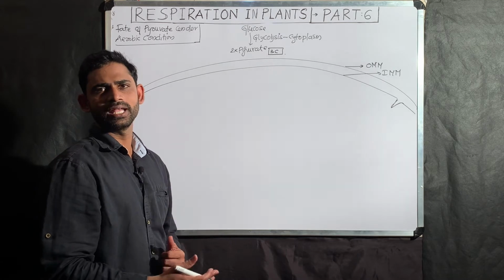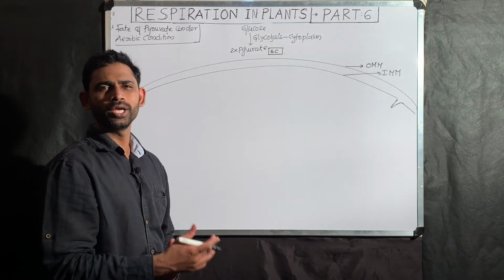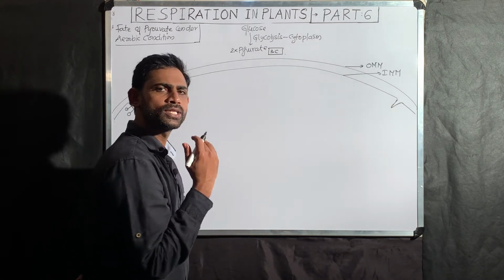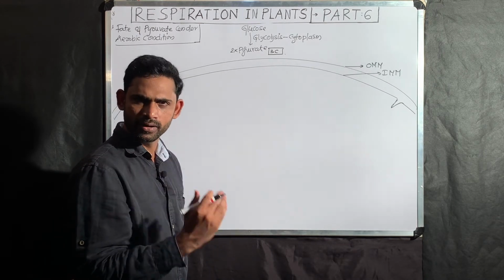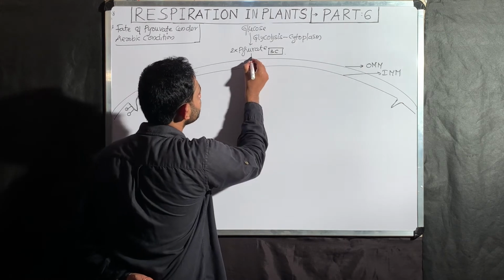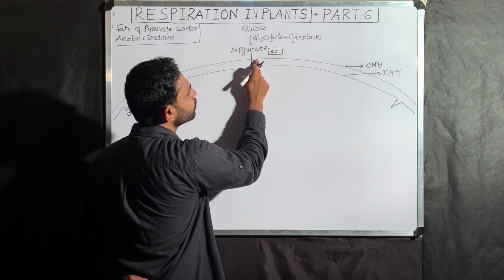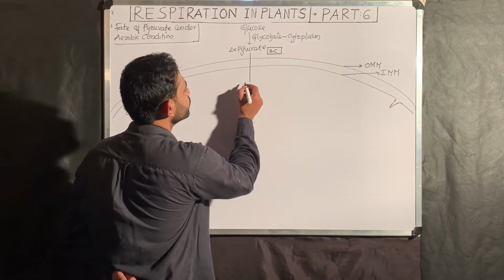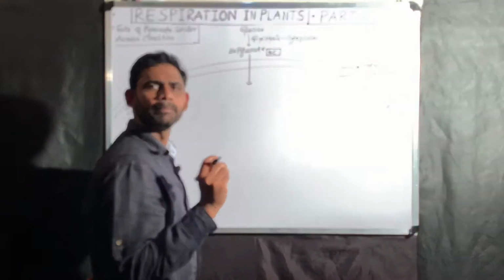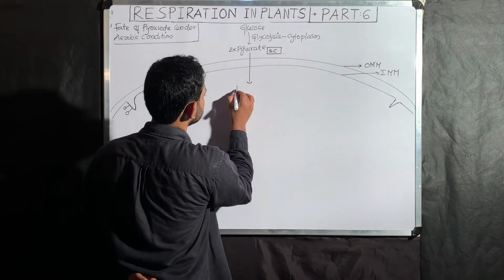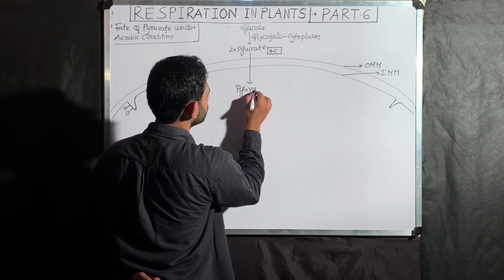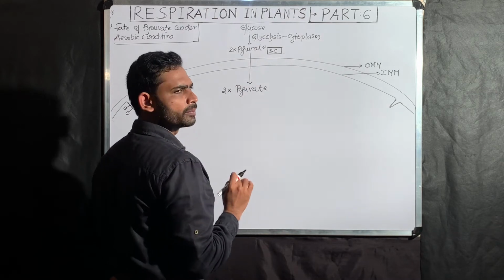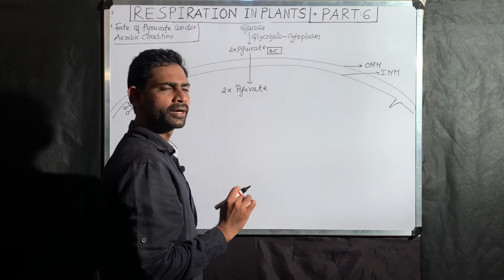So, the next reaction under aerobic condition is going to occur in the mitochondrial matrix. Once pyruvate is formed as a result of glycolysis, this pyruvate molecule crosses the outer mitochondrial membrane and the inner mitochondrial membrane and enters the mitochondrial matrix.